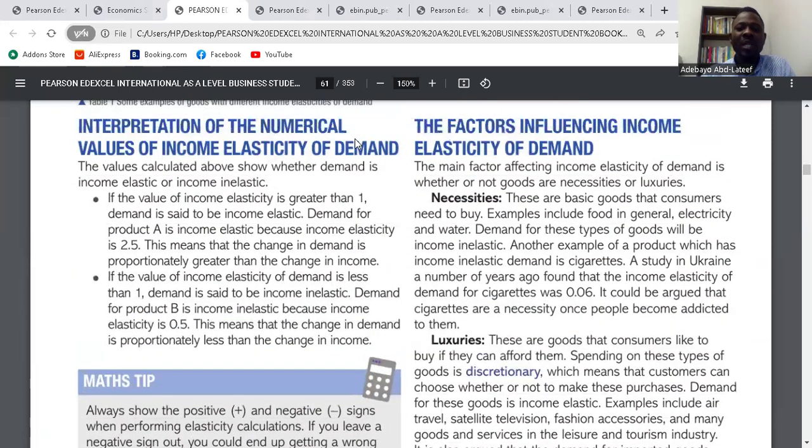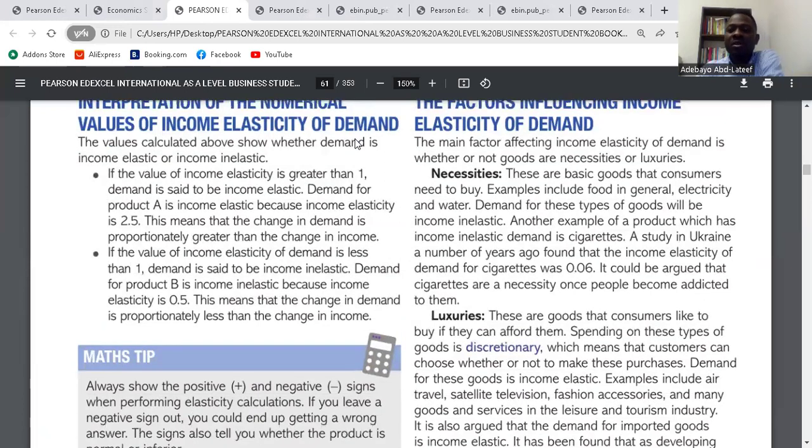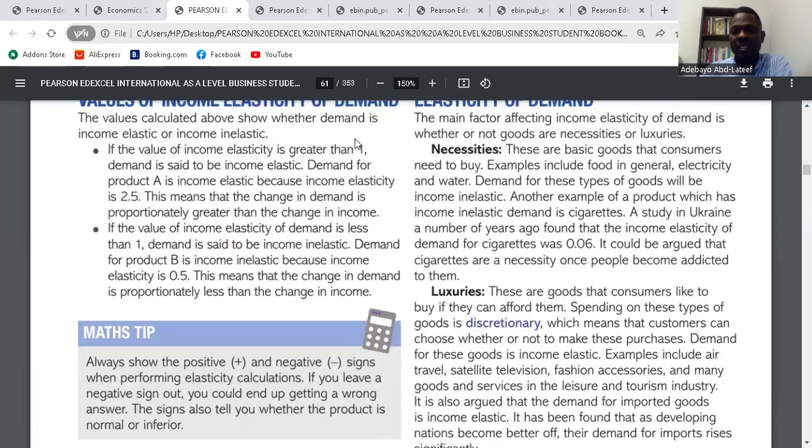The factors influencing income elasticity of demand. The main factor affecting income elasticity of demand is whether or not goods are necessities or luxuries. For necessities, these are basic goods that consumers need to buy. Examples include food in general, electricity, and water. Demand for this type of goods will be income inelastic. For basic goods like food, clothing, shelter, water, whatever your level of income is, these things are what our living depends on. So we have to buy them. So it is income inelastic.